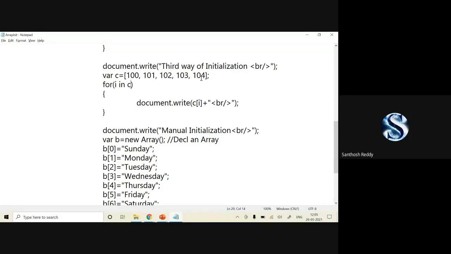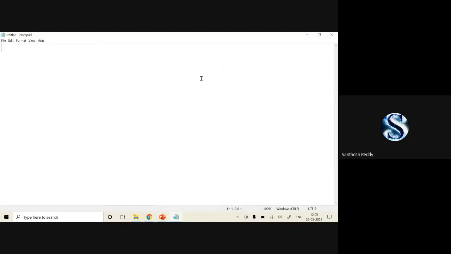Okay. What I have done so far is only a one-dimensional array. Now I'm moving to the two-dimensional array. Now I'll write HTML, opening and closing.